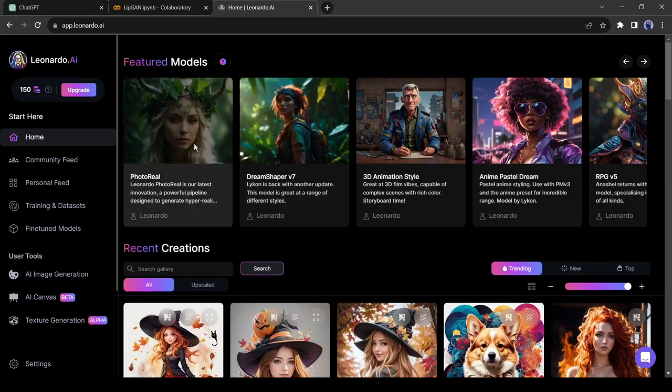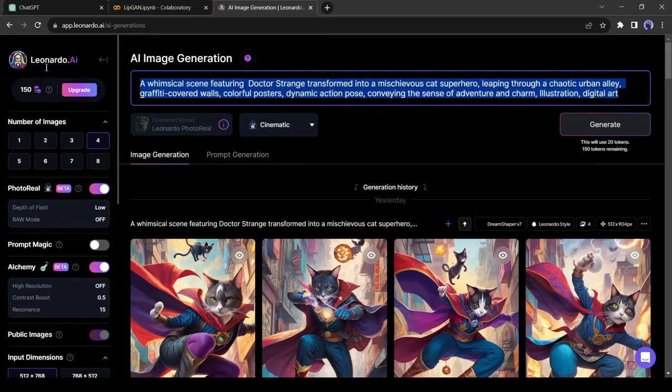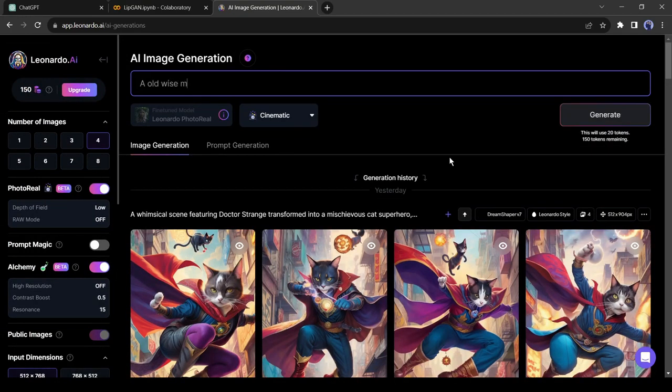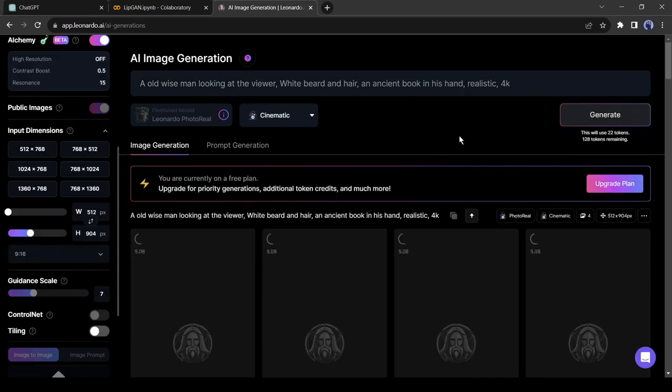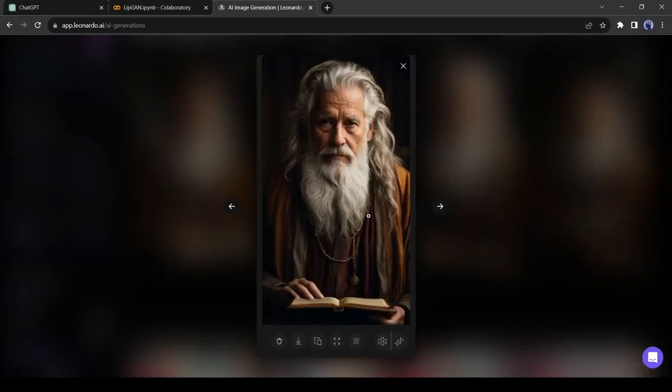I will use Leonardo AI for generating my avatar. You can use any text-to-image generator. I am giving prompts such as an old wise man looking at the viewer, white beard and hair, an ancient book in his hand. Leonardo has generated 4 avatars for us. And I love this one. I will use this avatar as my motivational speaker. So, I am downloading this image.